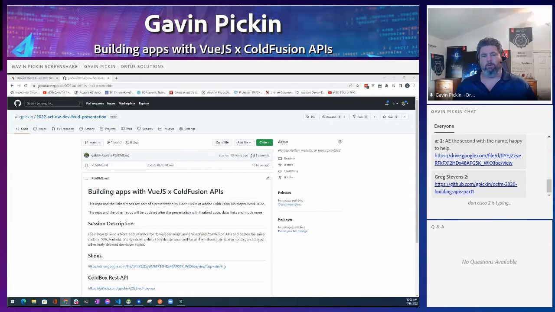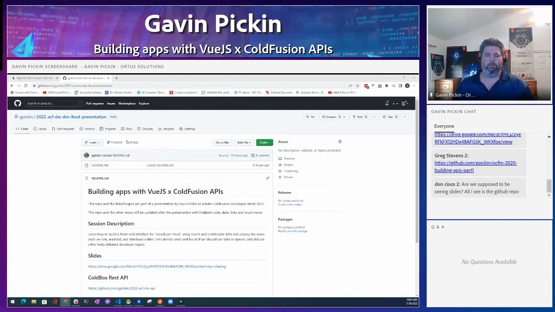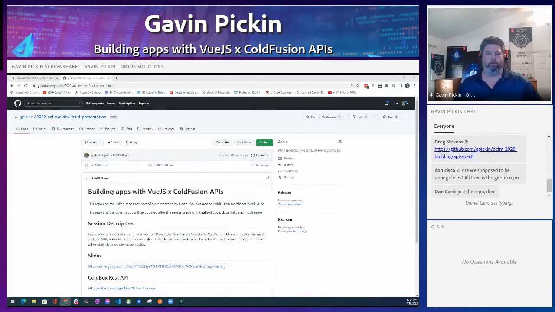A lot of people say the right tool for the job, but if you don't take into consideration your team, your experience, your infrastructure, and all your other experiences there, it's not going to be that great for you. So really a big thing with your language selection is you have to do what's best for your team. And ColdFusion is great. We do a lot of great things there.